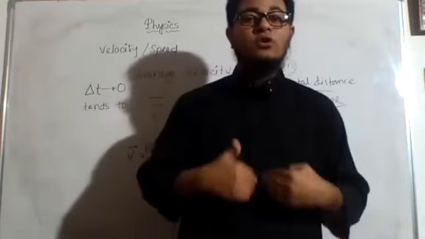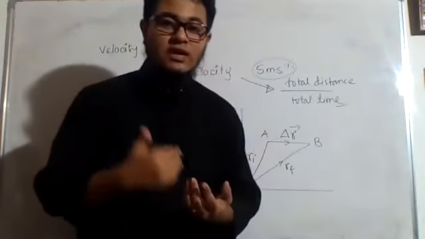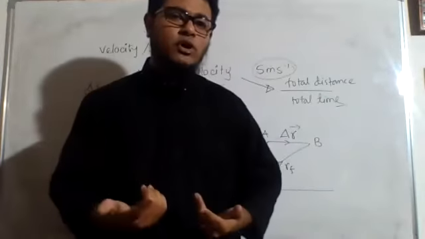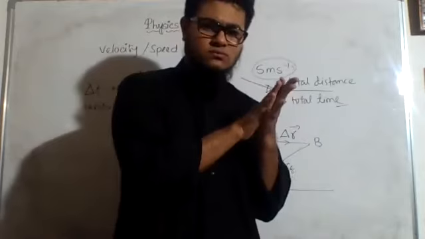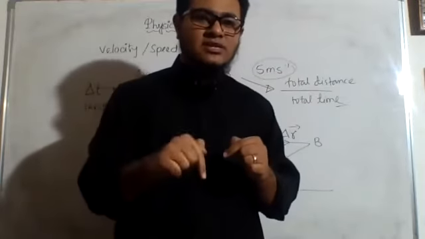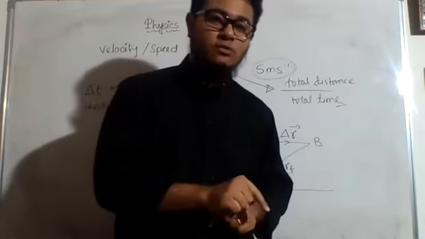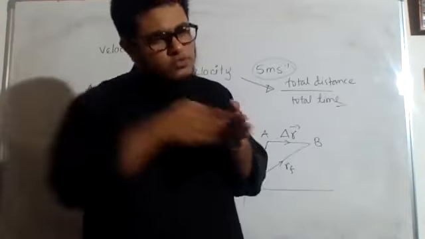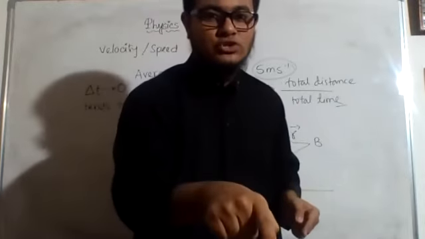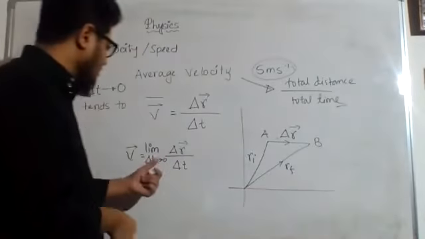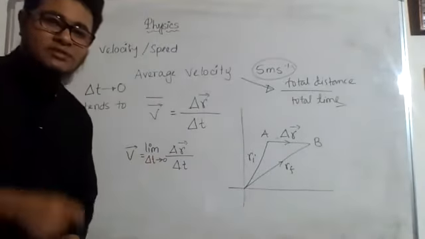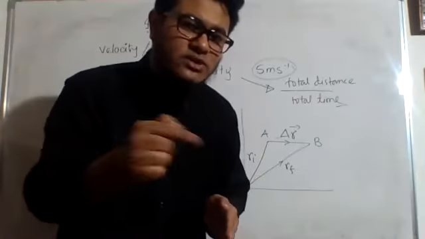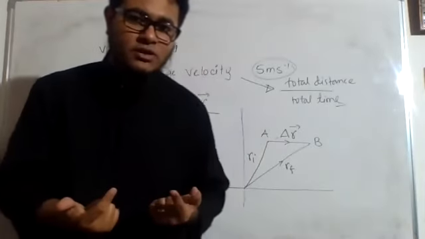But if you keep on advancing and in every second you are getting closer and closer to the wall, at one point you will see that you are almost at the wall, but mathematically you cannot say that you have reached the wall. Now this is what tends to mean, okay, that almost you are there, but you cannot say that you reached. So here delta t tends to 0, that means the time interval will almost approach 0, but actually it will never be 0. Do you understand my point now?